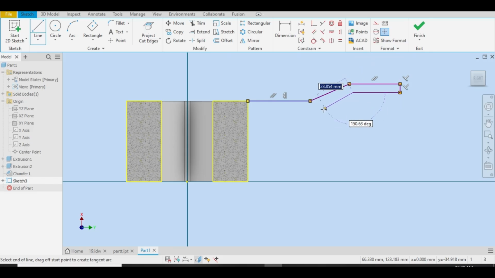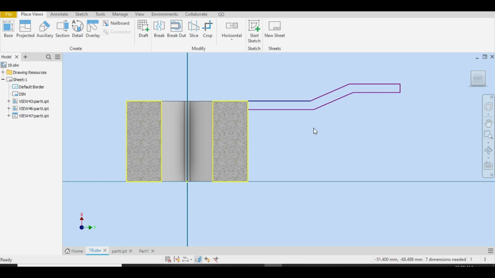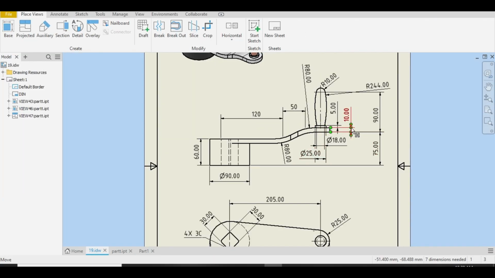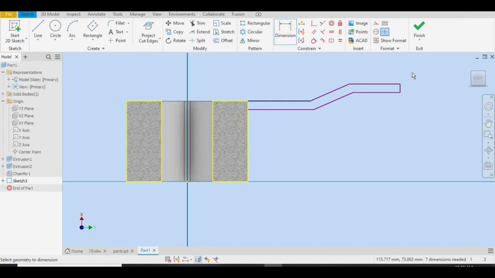Go back to the part, the drawing sheet, the width, the thickness for this flange is 10 millimeter given here from this point to this point, so it is a continuous thickness. Go back to the part, select dimension, select this point and this point.